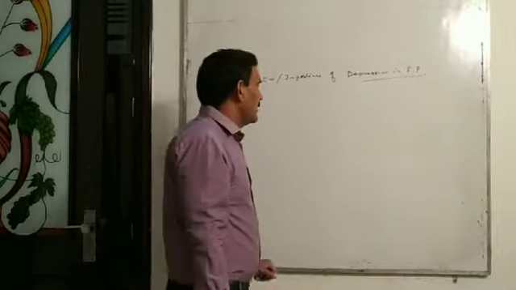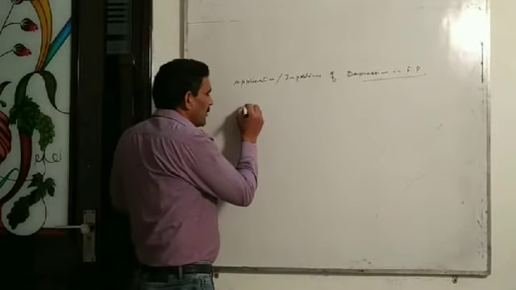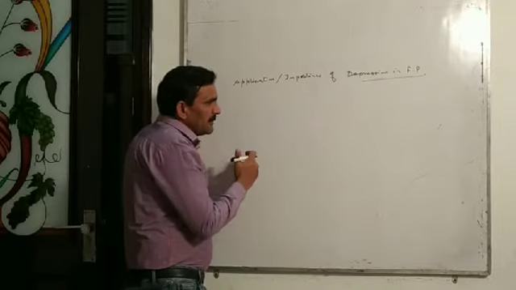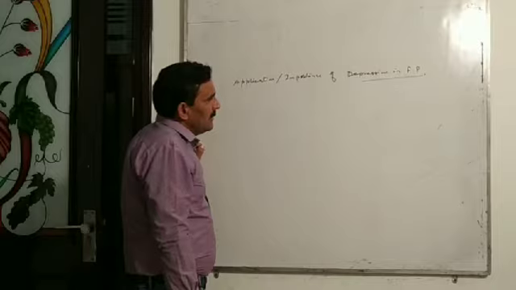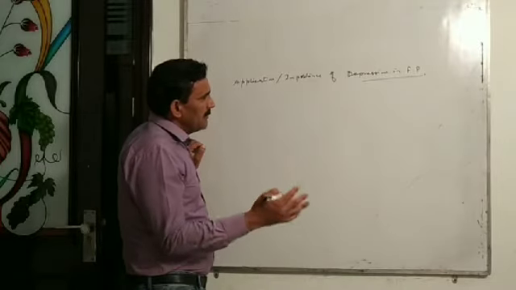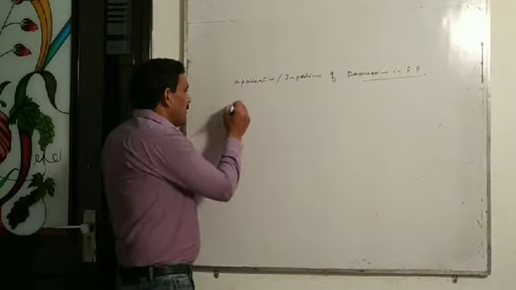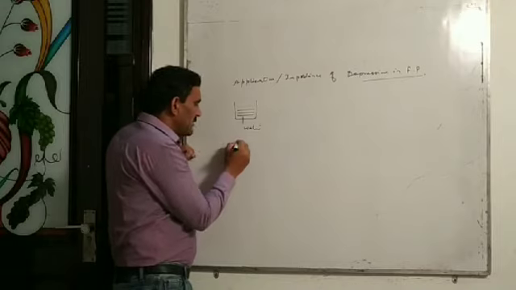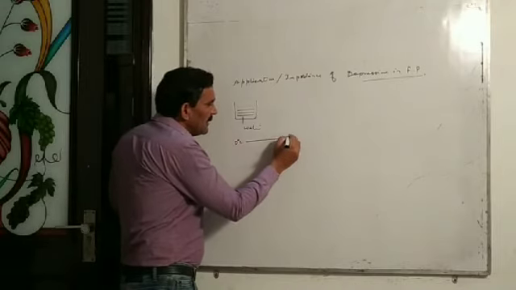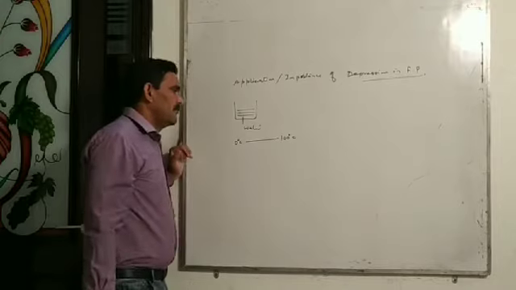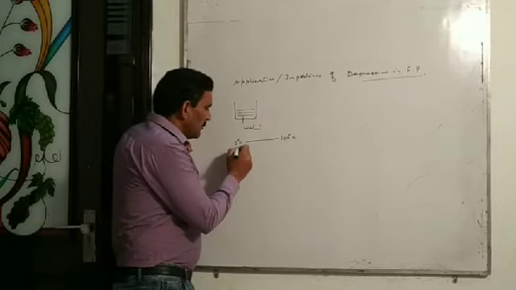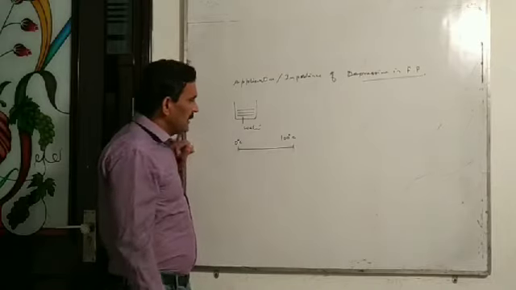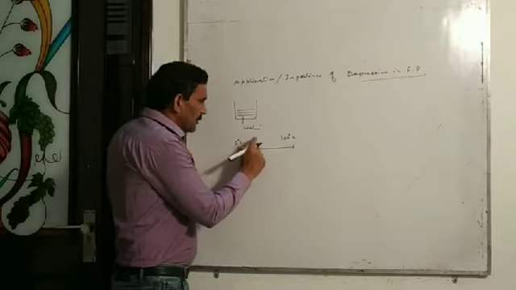Here one interesting thing you see, we know a solution has lower freezing point than pure solvent and solution has higher boiling point than pure solvent. Like you see, suppose it is pure water. Water freezes at 0 degree Celsius and boils at 100 degree Celsius. So the range of temperature in which water remains in liquid state is 0 to 100 degree Celsius.